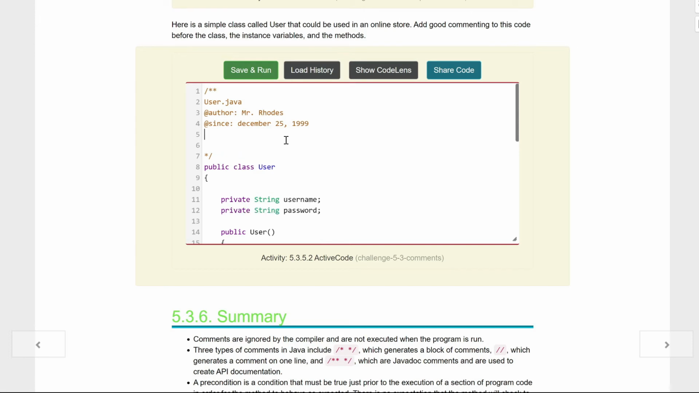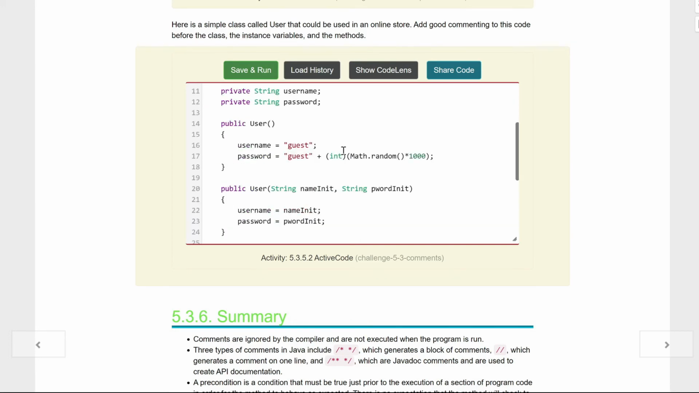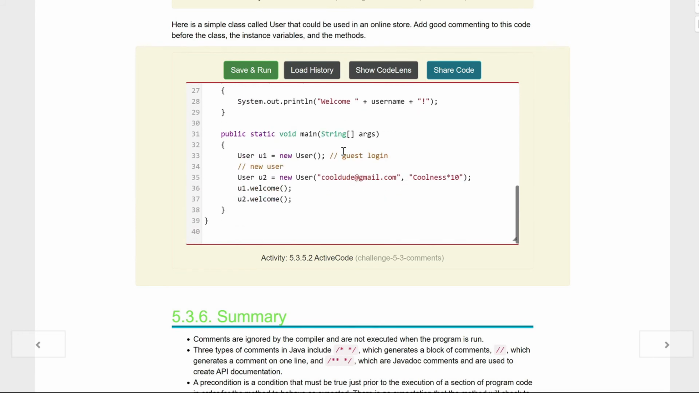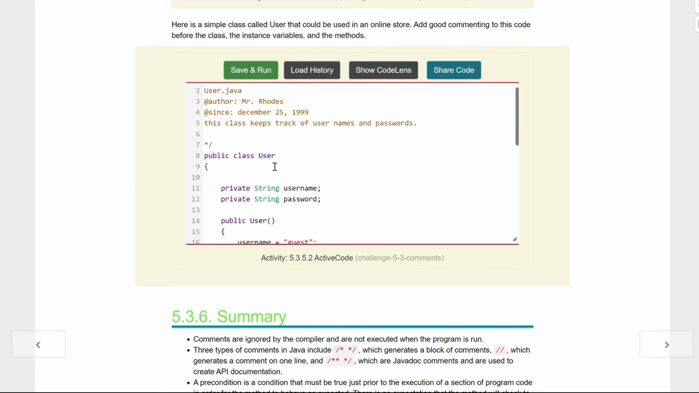And we just got to tell what it does. This class keeps track of user names and, kids, user names and passwords. If we're looking through here, kids, this is exactly what this does here. So I think that's pretty good on that one. I'm going to come down here, give it a couple of spaces.